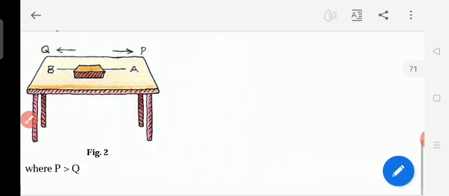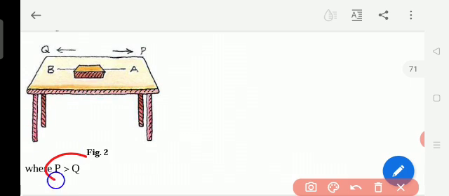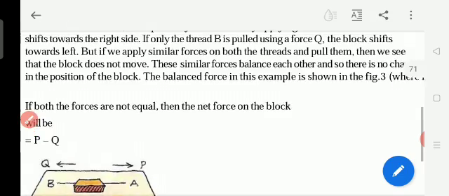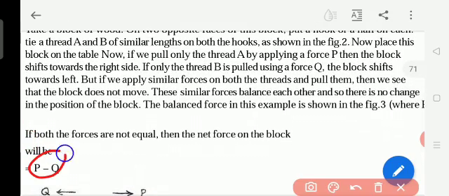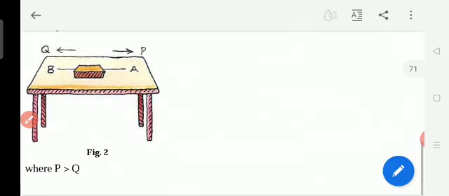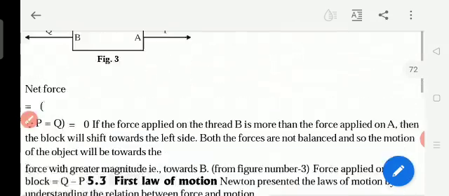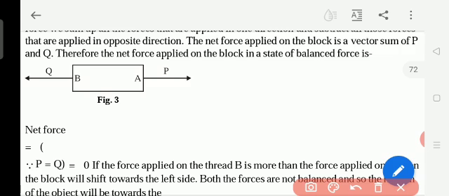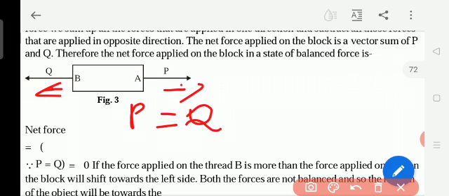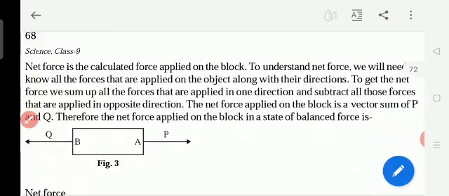Otherwise we can represent it like this also: P force is greater than the force Q. So this is the symbol for the unbalanced force, and this is also unbalanced force. And the next one, equal force: how can we write it? If the force on both the sides is equal, it means P equals Q. Both the sides force is equal. So P is equal to Q.